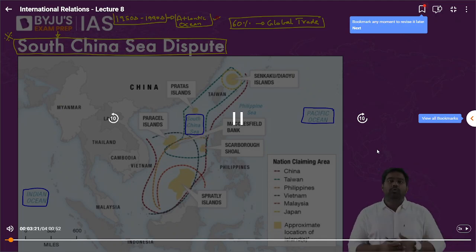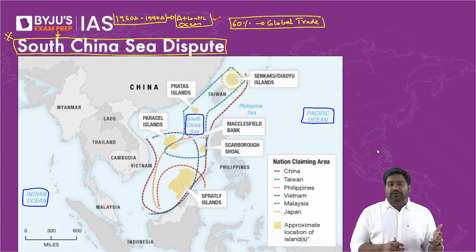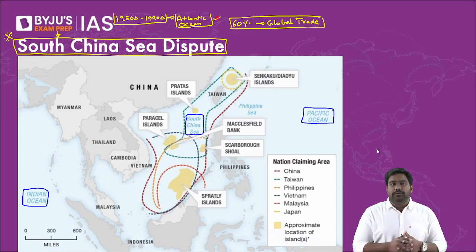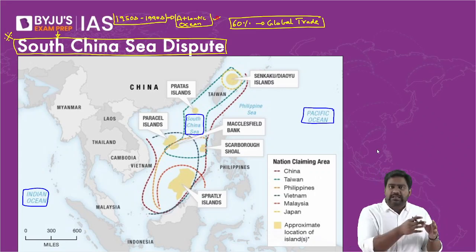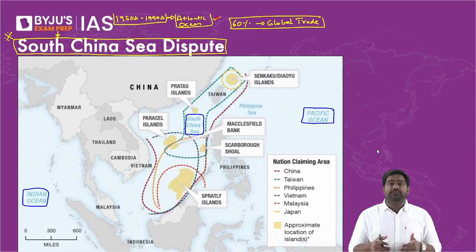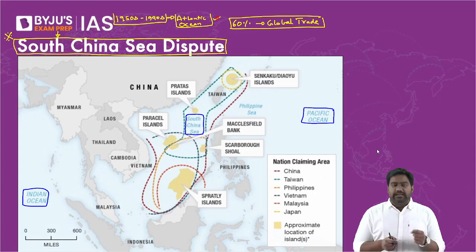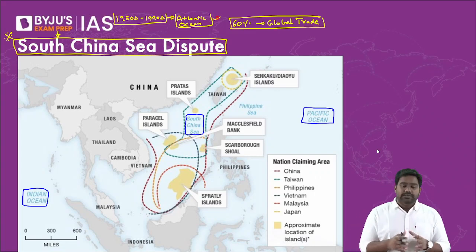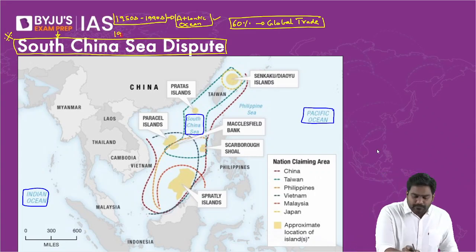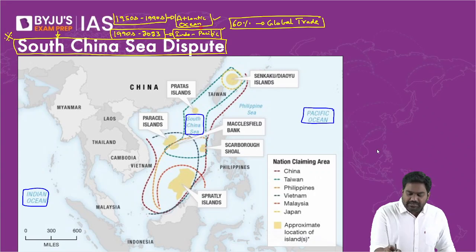But after the Cold War ended, after the Soviet Union collapsed, even European powers saw an economic decline. Right? Most of the Western European democracies saw a stagnation in their growth. And in general, they've seen a decline in their power status. But parallelly, we have seen the rise of Asia from the 1990s onwards. Asian powers like India, China, Japan, and of course all the Southeast Asian countries have driven tremendous growth in the region. And today, in the last 3 decades, the Indo-Pacific has become the focal point of the global economy. And this is where all the major geopolitical developments are taking place.